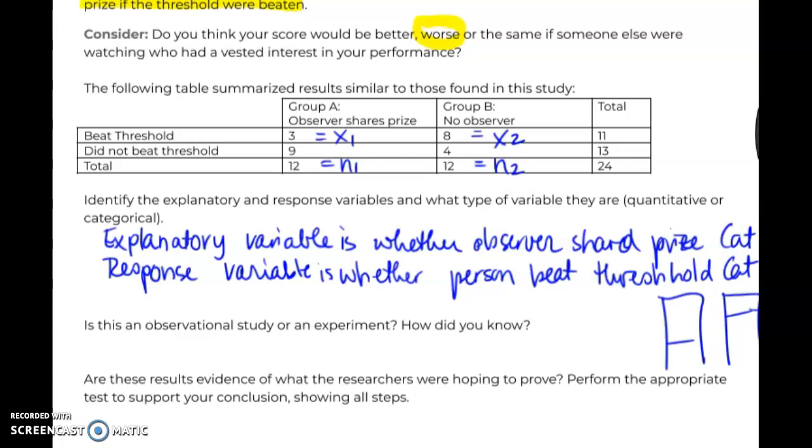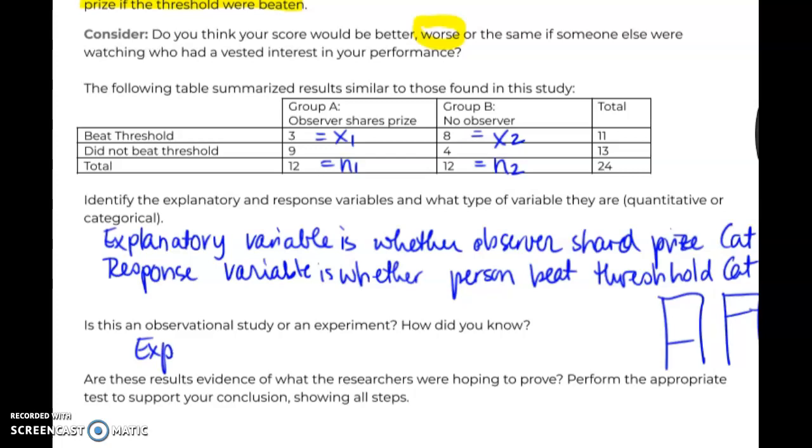Is this an observational study or an experiment? Well, we actually randomly assign people to two groups. That usually is an experiment. And so what's the treatment? Well, the treatment is whether they have a vested observer or not. So that is considered an experimental study.